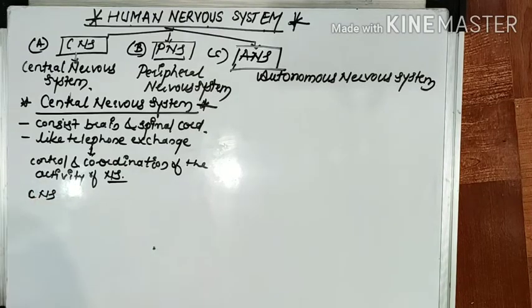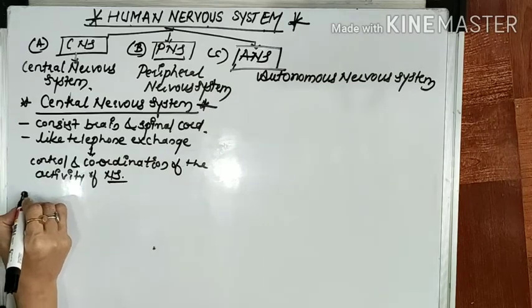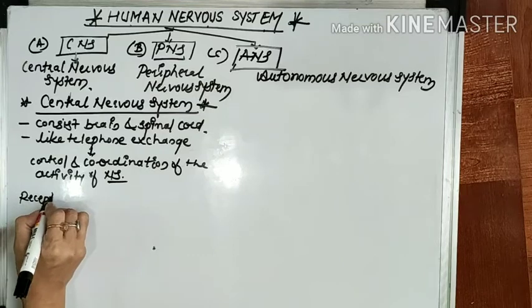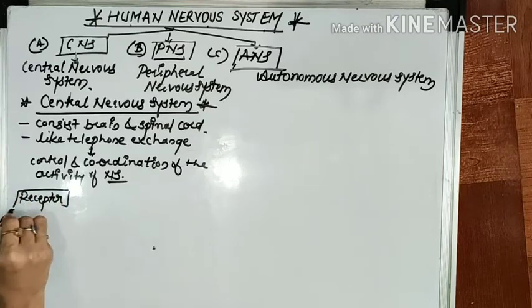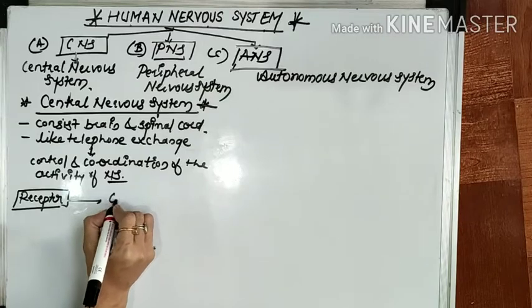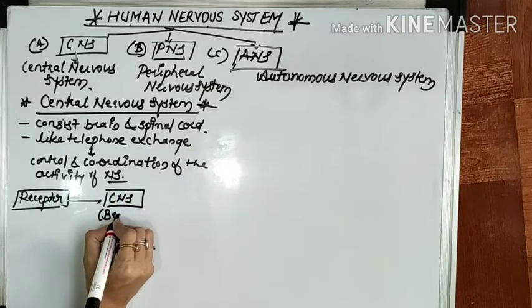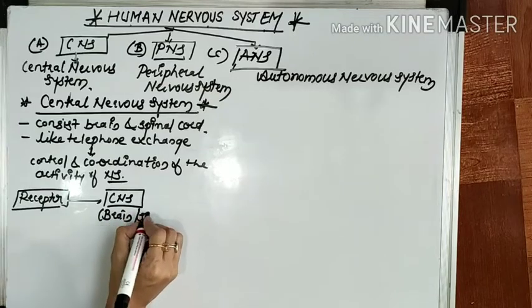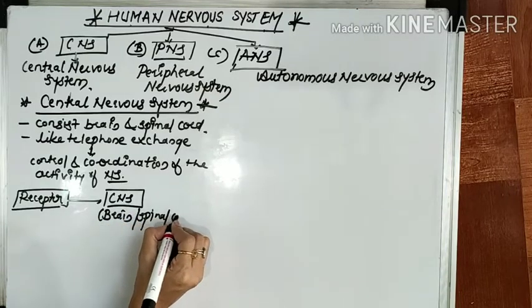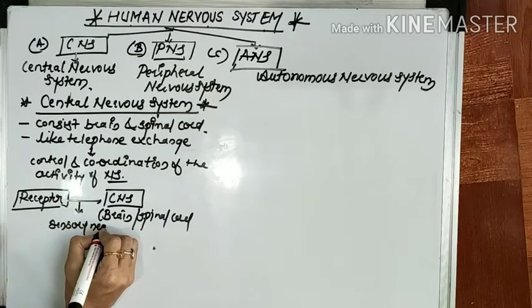The receptor gives a stimulus to the central nervous system, that is the brain and spinal cord, with the help of sensory nerves.